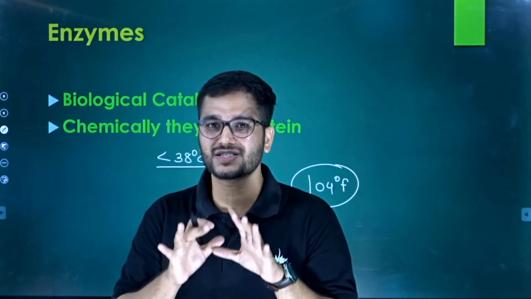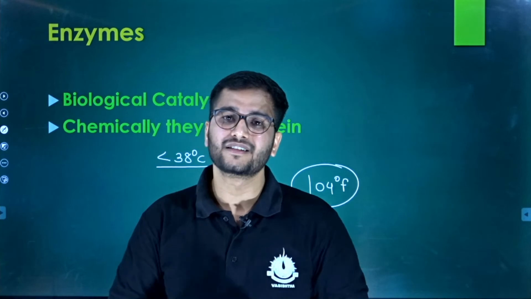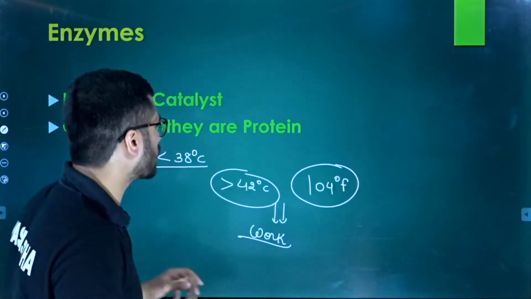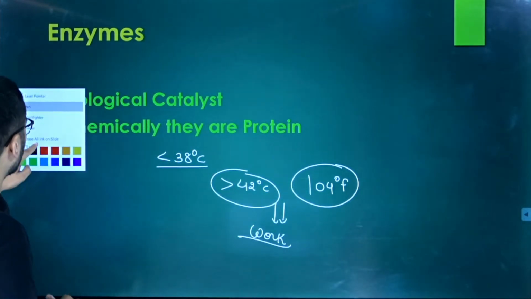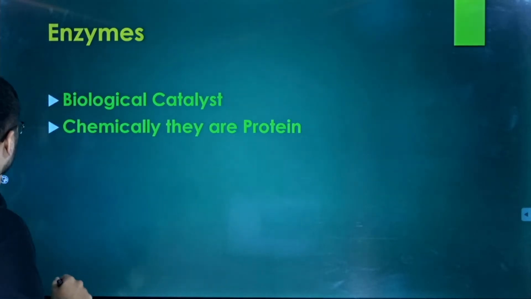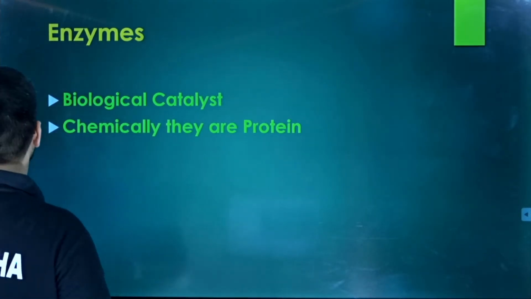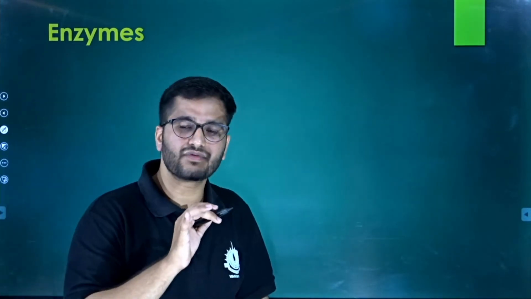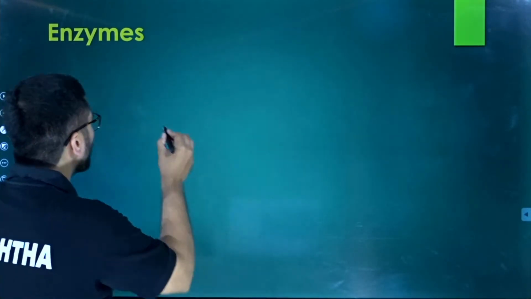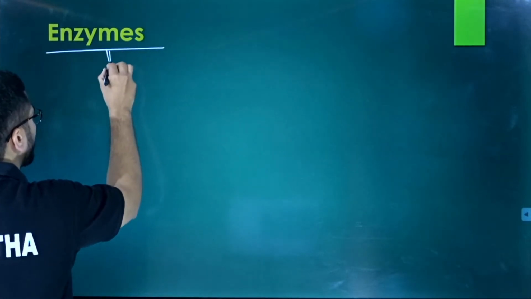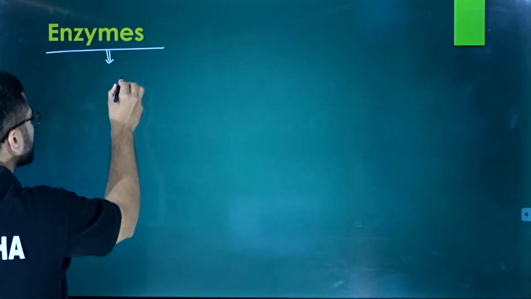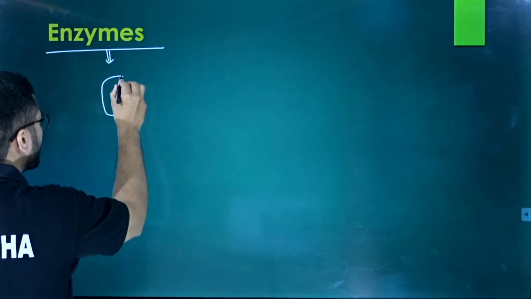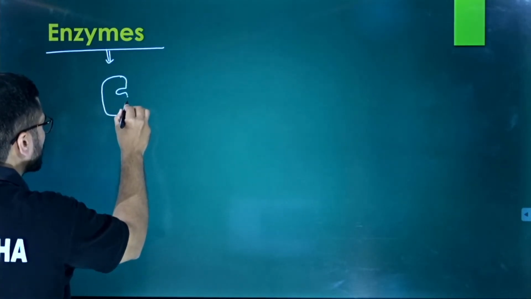So we first have to discuss how an enzyme works, and later on we will discuss the factors affecting it. So let's simply discuss. Yes, how does an enzyme work? Enzymes work very simply. For the discussion of an enzyme and its work, we first have to look at the structure. Say this is a particular enzyme.